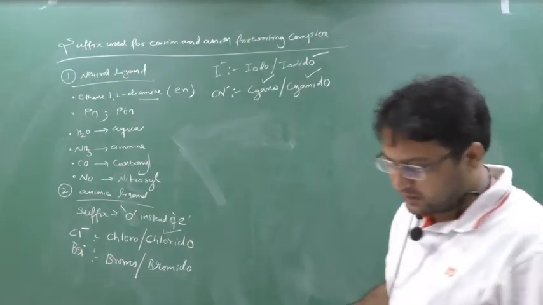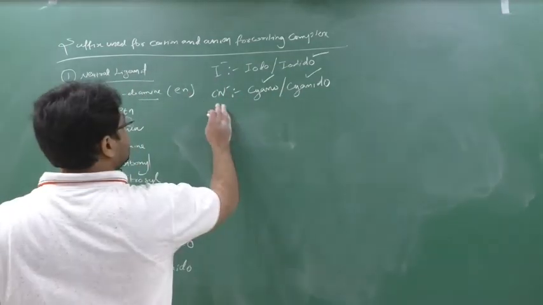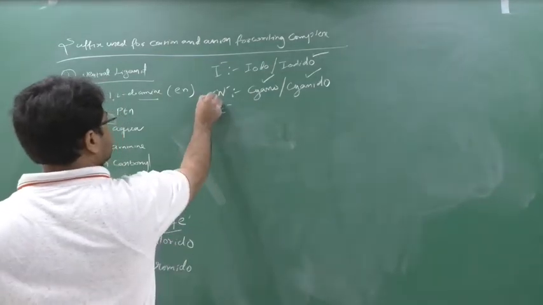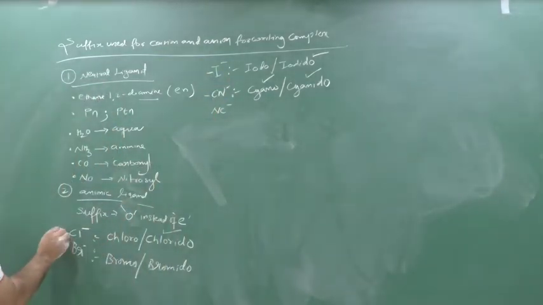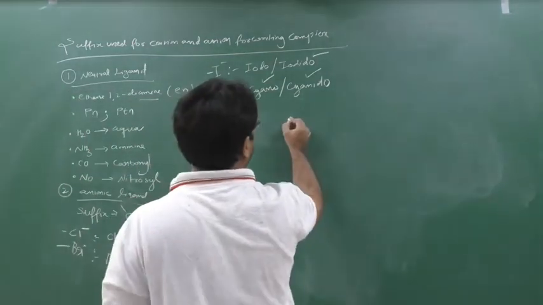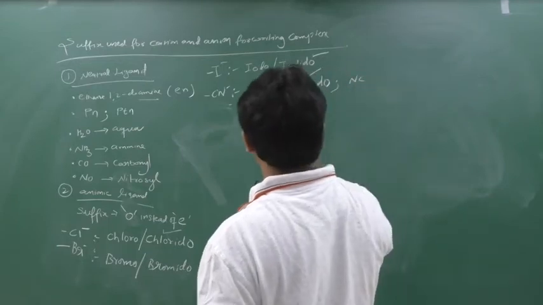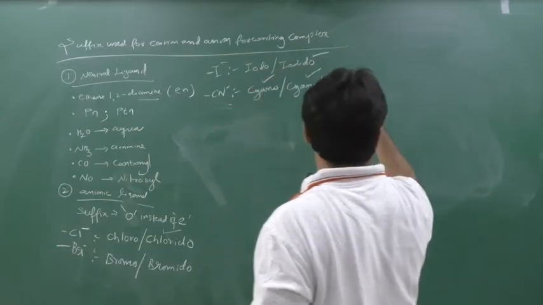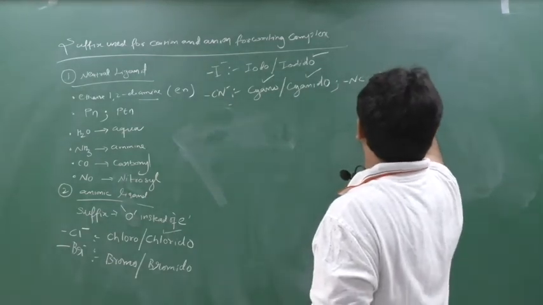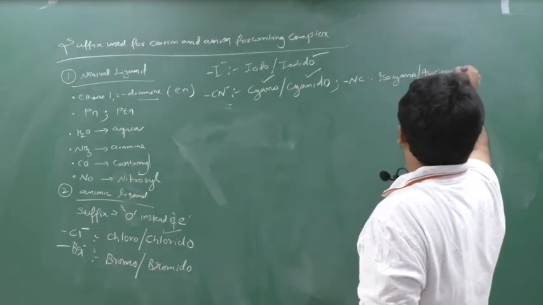But if I go further, for example CN minus is cyano or cyanido, similarly NC minus. If the bond is through N, remember what I told: isocyano or isocyanide.